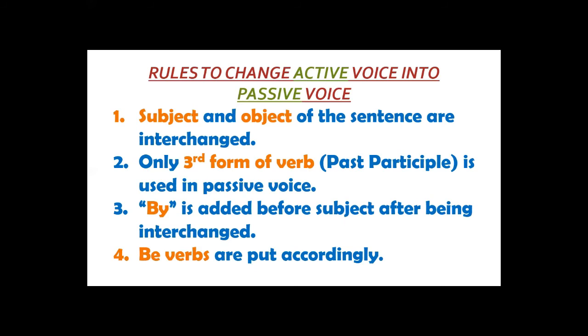But if the tense has other forms of verbs, like the progressive form of verb, you have to change it into the third form of verb for making passive. If it has past tense, you have to change it into the third form of verb. If it's infinitive, you have to change it into the third form of verb. Every form of verb will be changed into the third form of verb for making the passive of the structure.